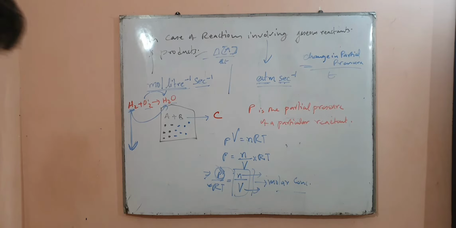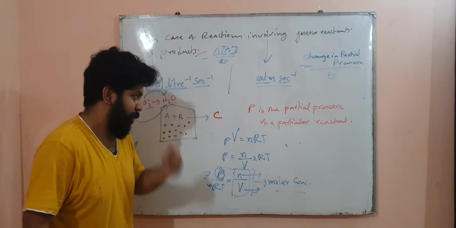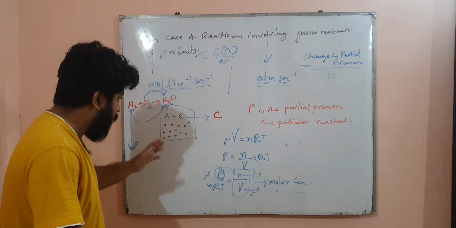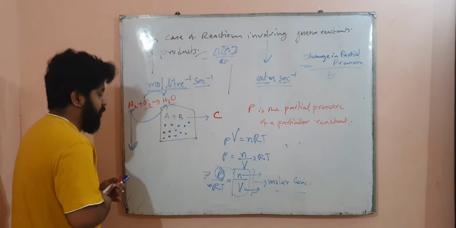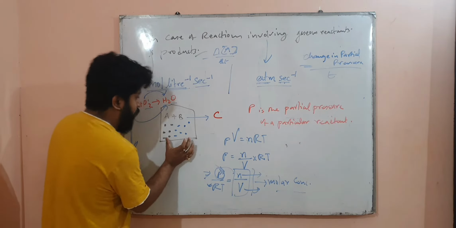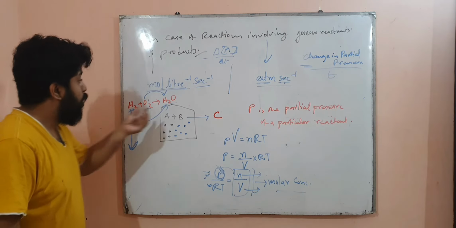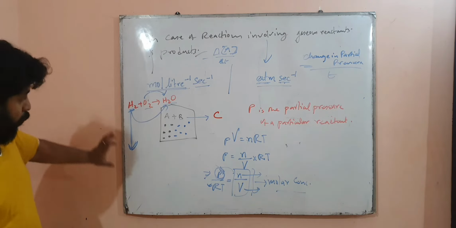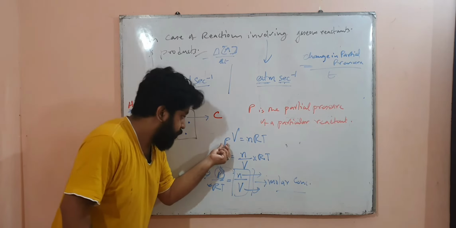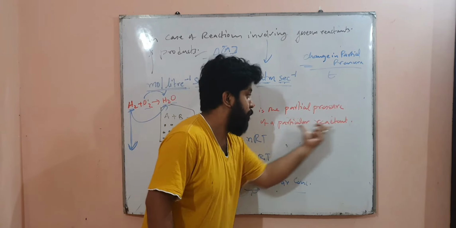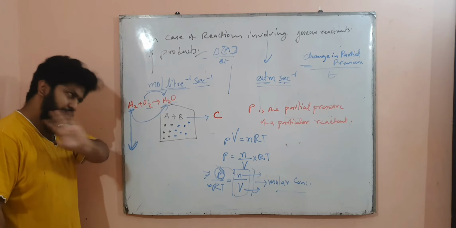Because the video got disconnected, I will explain again. For example, H2 is reacting with O2 to form H2O. Now in case of gas, we measure the partial pressure; suppose P is the partial pressure of the particular reactant, H2 or O2, whatever it is.